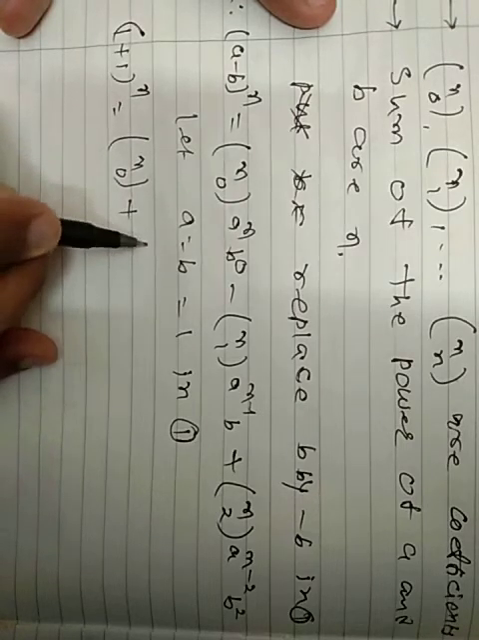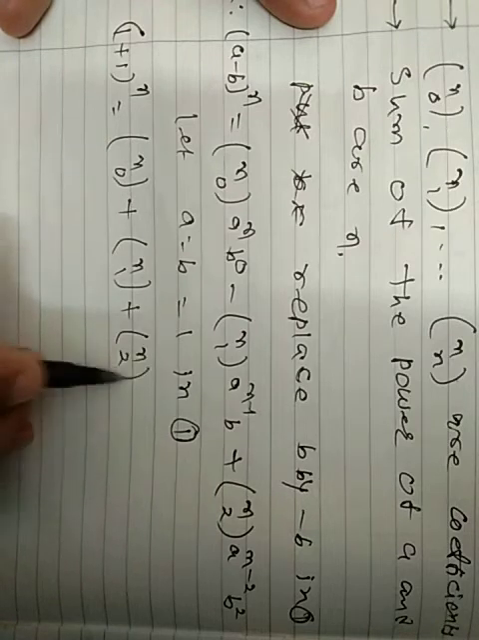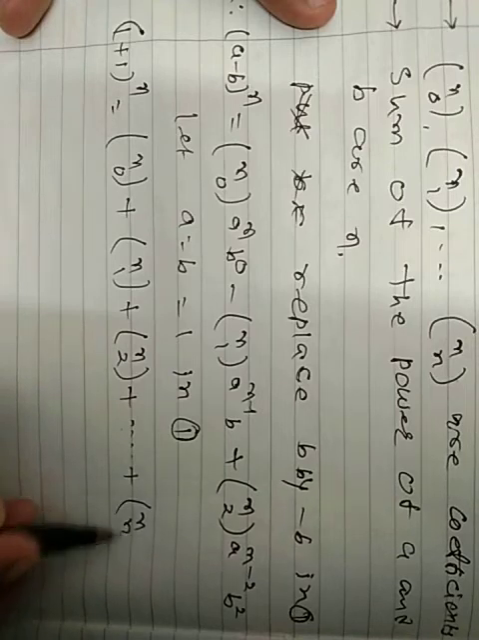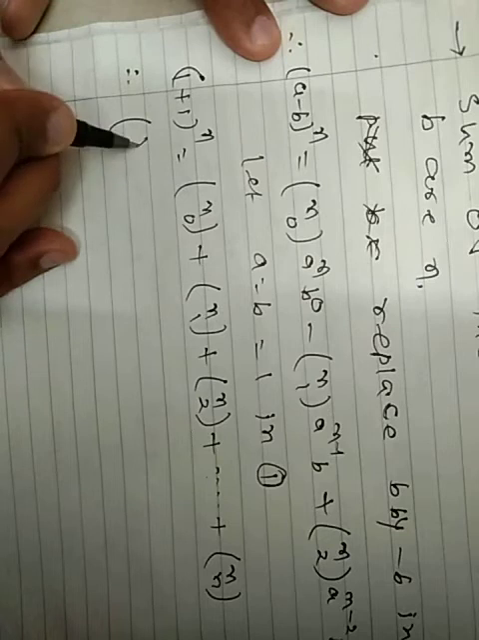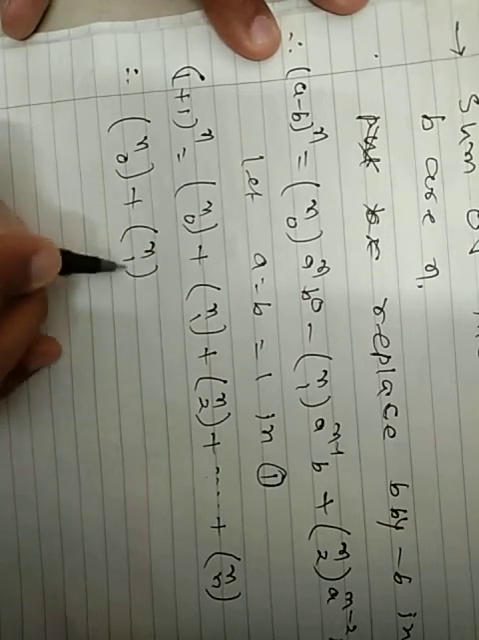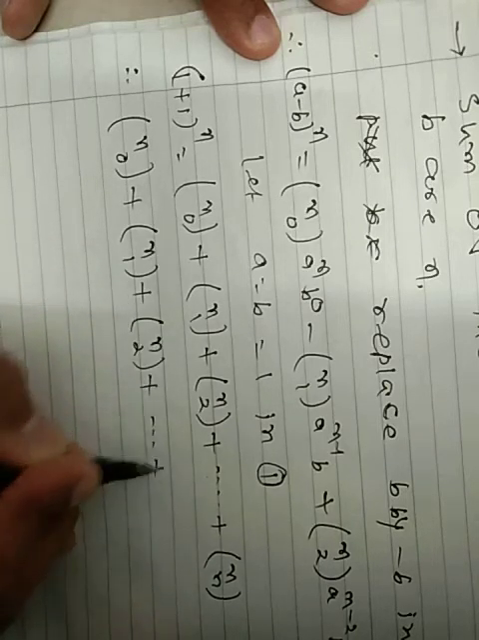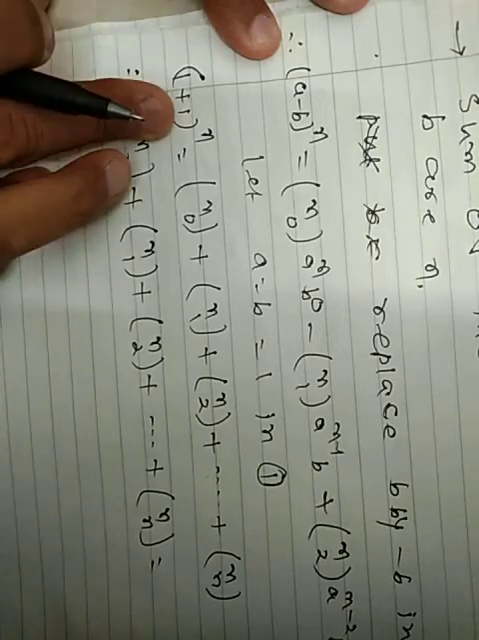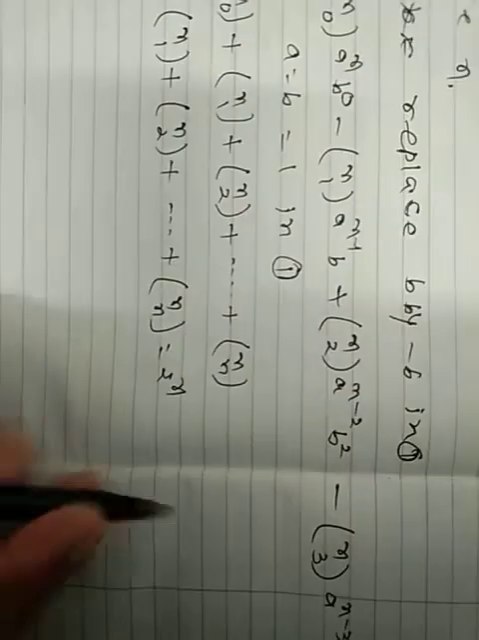nC0 plus nC1 plus nC2 up to nCn. Let this one be the left-hand side, because this is the most important result of mathematics. nC0 plus nC1 plus nC2 up to nCn equals 1 plus 1, equal to 2 raised to n. Say result number 3.